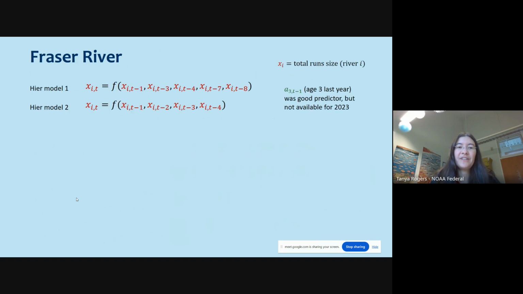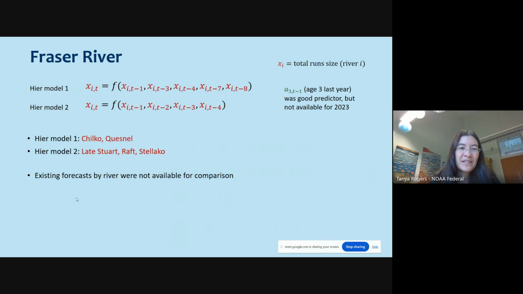Moving on. Okay, so for the Fraser, I ended up with 2 different hierarchical models. They both use time lags of within-river run size, different selections of lags. I did find that age 3 last year was actually a really good predictor, but because that was unavailable for 2023, I could not use that to predict 2024, so I had to omit it from the models, which is too bad. These are the rivers that I used for each model, and I was unable to find existing forecasts by river disaggregated that I needed for comparison, which is also too bad.